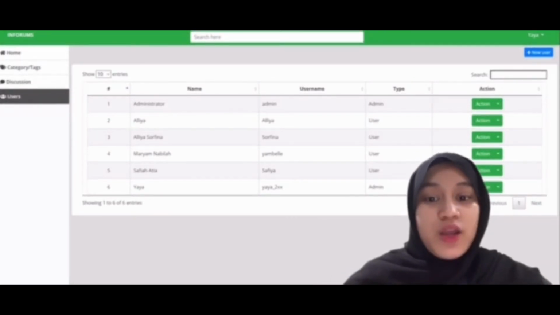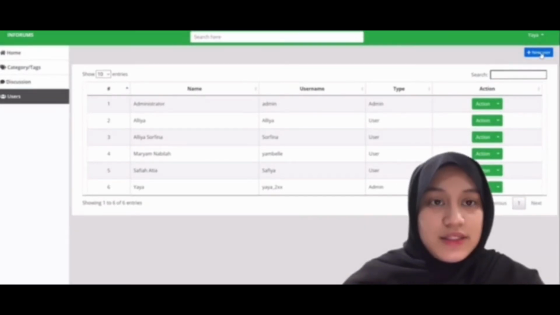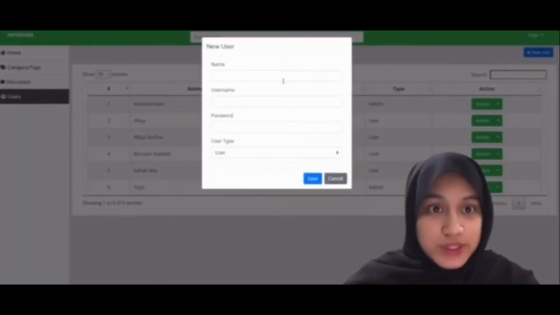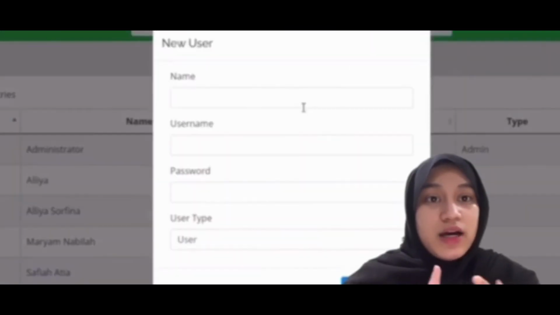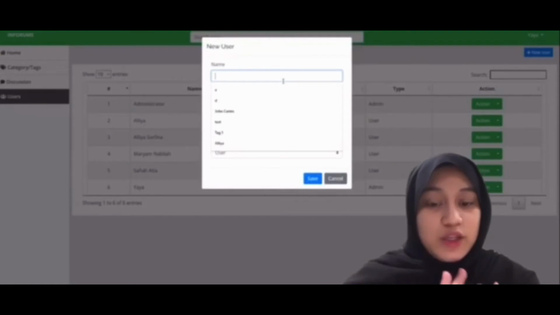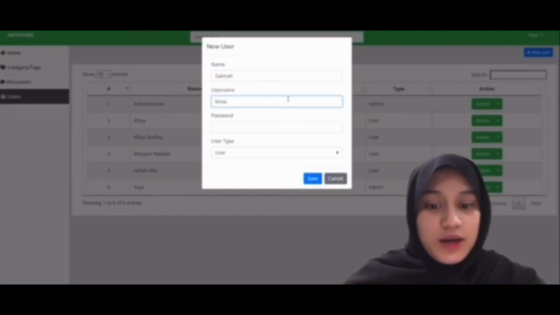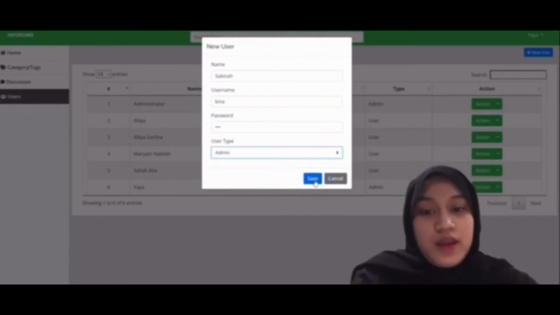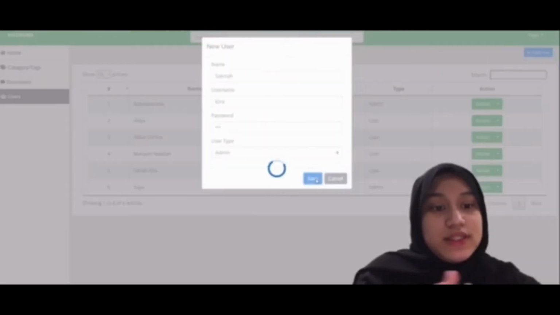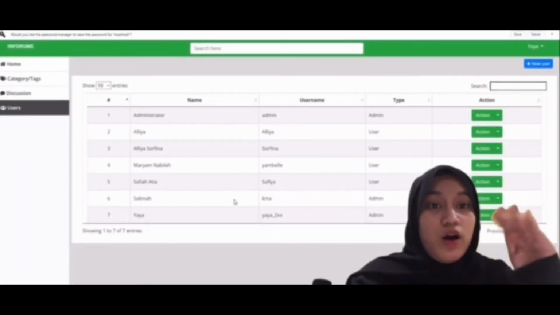Okay, to add new users, admins need to put in the information for the users, such as name, username, password, and user type, and so on. Alright, now I'm trying to insert Sakinah as a new user.